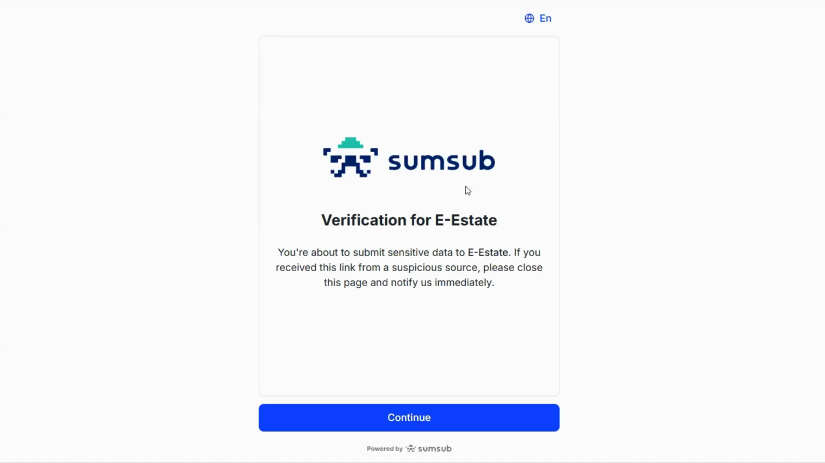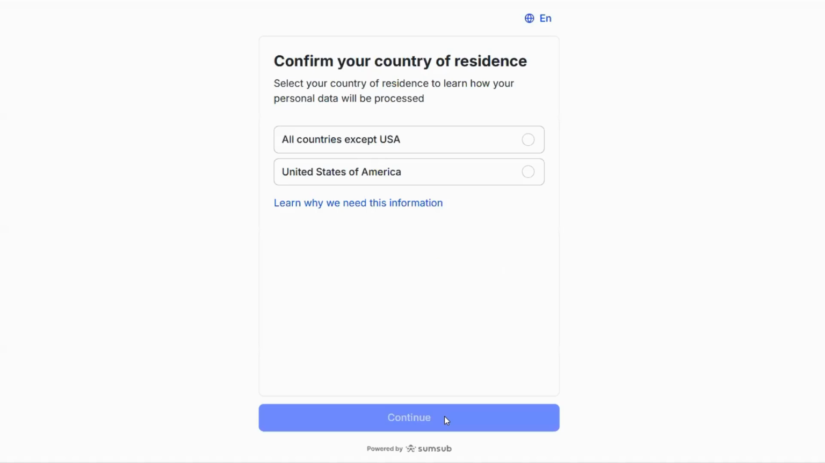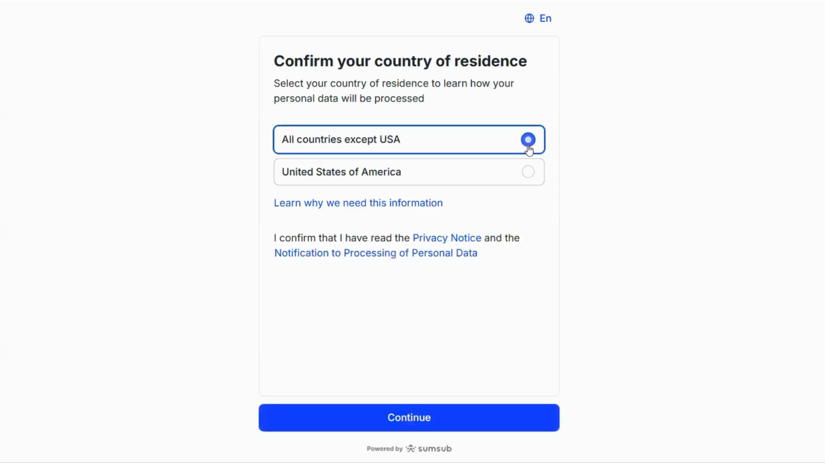They just do the KYC and they discard all the documents. If we continue, we can see that we have to confirm our country of residence, or better, we have to say if we are in the United States of America or not, because if we are, probably we cannot continue, because those companies maybe don't have the agreement with the US. So we say all countries except USA, and we continue.